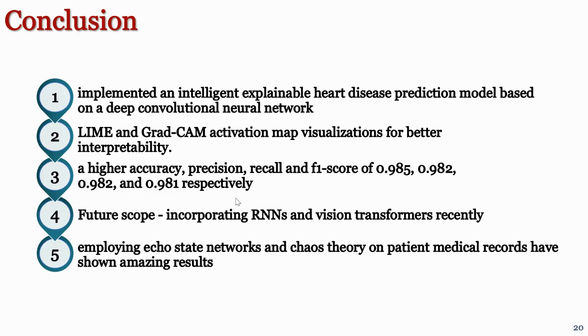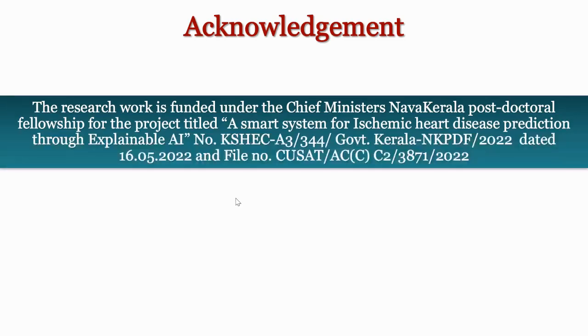The future scope is to incorporate RNNs. We know that ECGs are actually time series data. So if we could try to incorporate recurrent neural networks or transformers, vision transformers, or echo state networks, it might show better results. Right now, the echo state network and chaos theory have been applied onto patient medical records, but we have plans on incorporating it onto our convolutional ECG data.